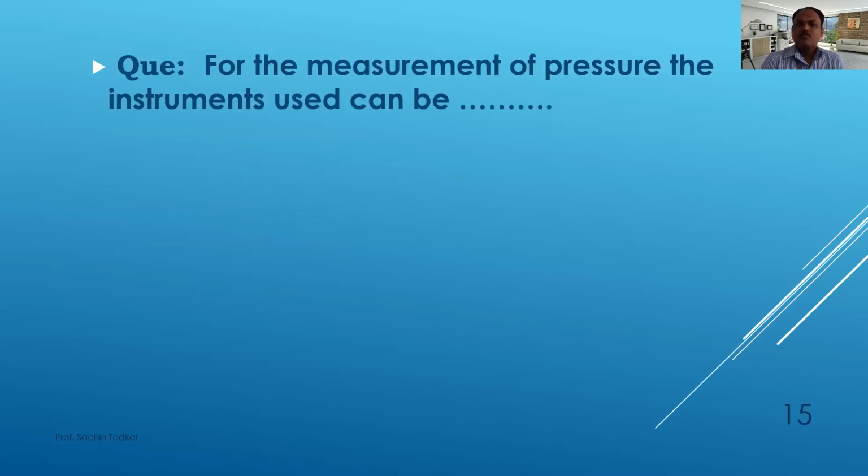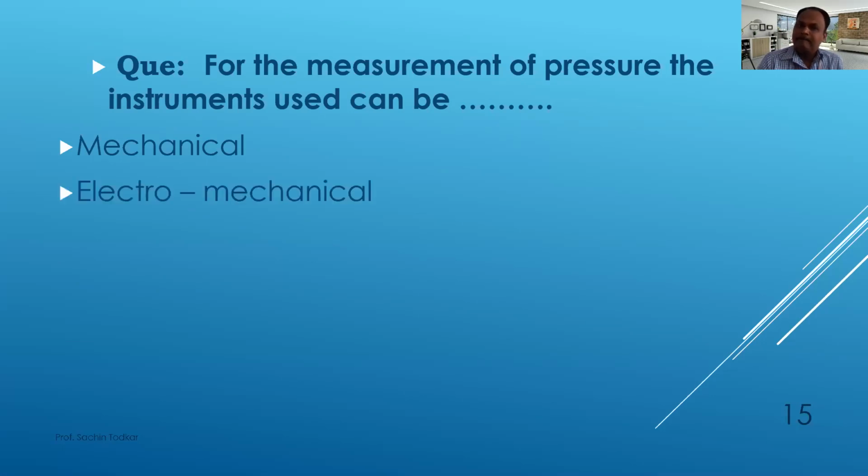Next one: for the measurement of pressure, which instrument can be used? Mechanical, electromechanical, electronic, or all of these. We know that for pressure measurement we use a Bourdon tube pressure gauge, which is a mechanical device.